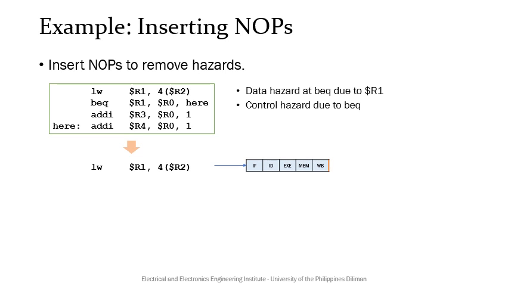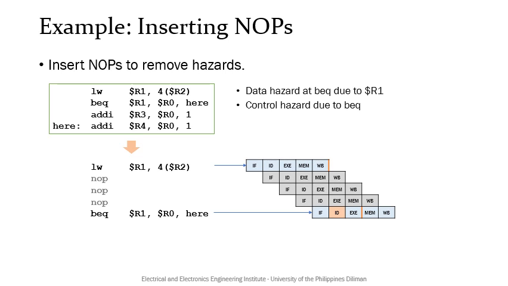To solve this, we note that the load word writes into R1 at the end of its 5th clock cycle. We must then only allow the ID, where the operands are fetched, of the BEQ to happen after this. Thus, we need to insert 3 no-ops as shown. If there was one other instruction between the load word and the BEQ instructions that does not use R1, then we'll just need to insert 2 no-ops.